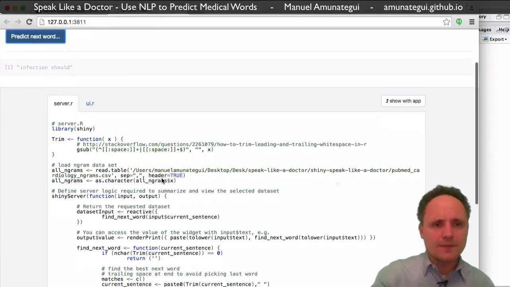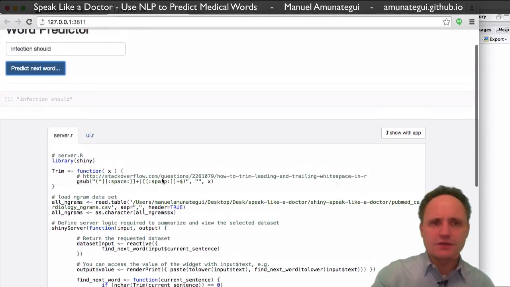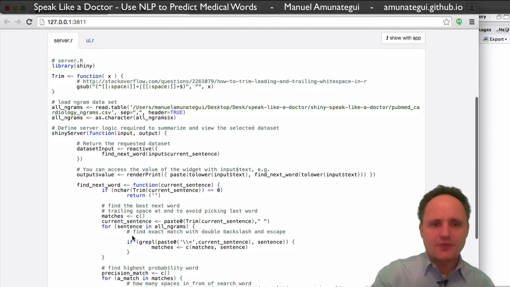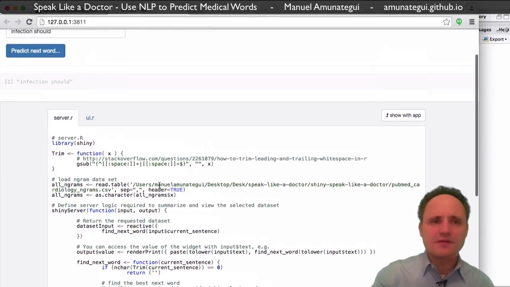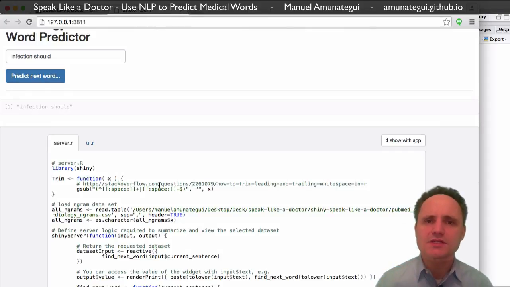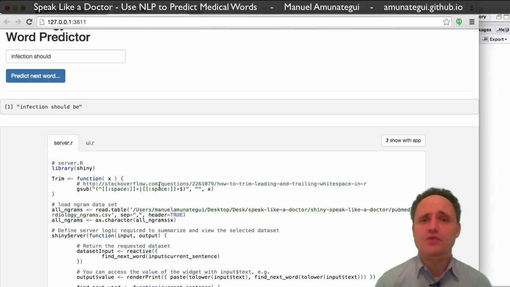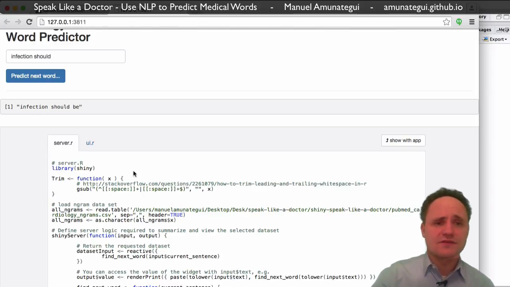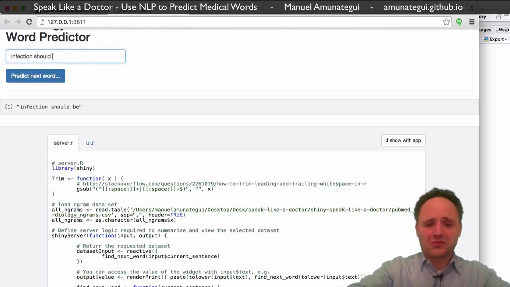And while we're waiting, I can show you one area that's very slow here. It's the grepl. This is probably not the best way of doing these matches. You should find more optimized ways. And another thing that would make things faster is using indexes. So instead of using the actual words, use an index. So here it says infection should be, okay. I'm okay with that.